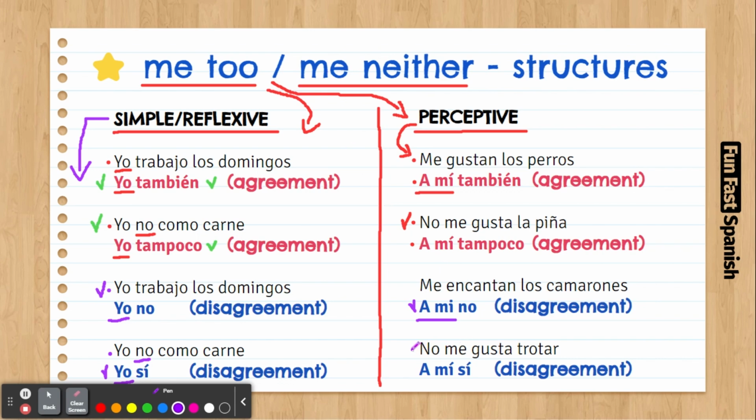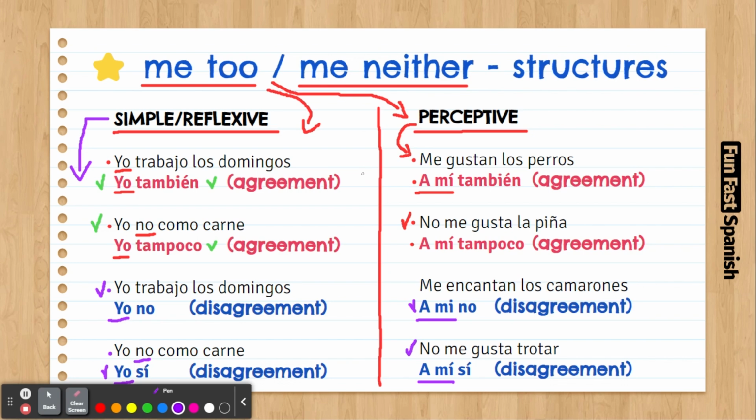Let's have a look at the negative statement and disagree with it. No me gusta trotar. I don't like jogging. A mí sí. It's like I do. We are disagreeing here in a negative statement. I don't like jogging. I do. So that's how we use the me too, me neither, or so do I, or neither do I.